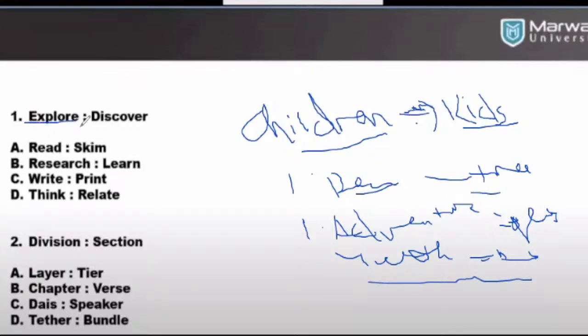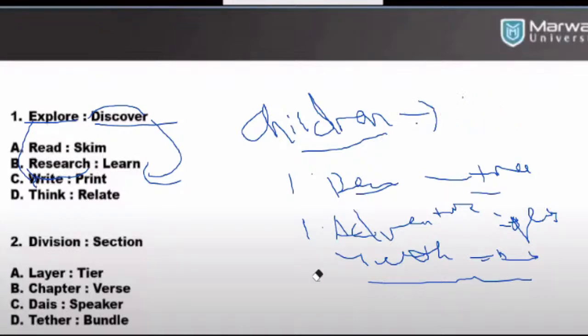So the same here, explore means to discover. And what is to discover? It is to learn. And how do we explore? We research. So the exact meaning of explore is making research. But that research is for what? To discover something. What is the meaning of discovering? It is to learn. You got it? Okay, you got it. Thank you. Then we move.